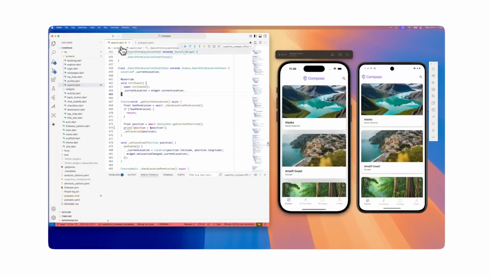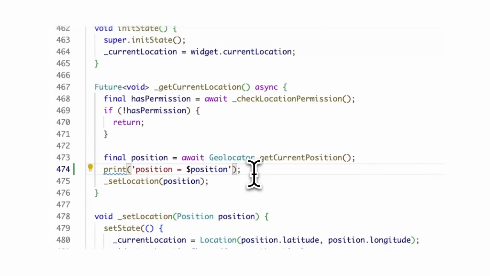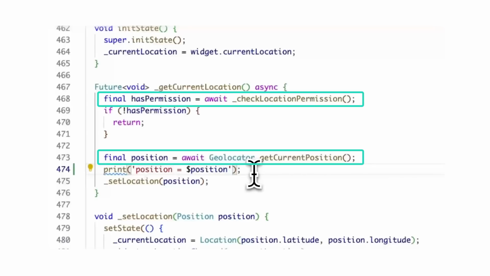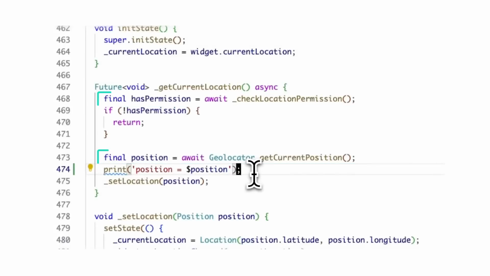Now let's open up our search screen so we can start adding this feature. Tapping on this widget calls the getCurrentLocation function, so let's fill that out. The async keyword makes this an asynchronous method, so you can write your code as if the program execution stops at this point and continues when there's an await in front of another asynchronous method. But under the hood, Dart is managing an event loop, and our app is running on a single UI thread. This function communicates with the host platform using the plugin, which calls the correct platform API on iOS and Android, but it's using the same Dart code.